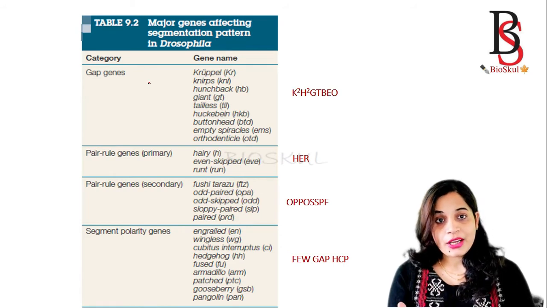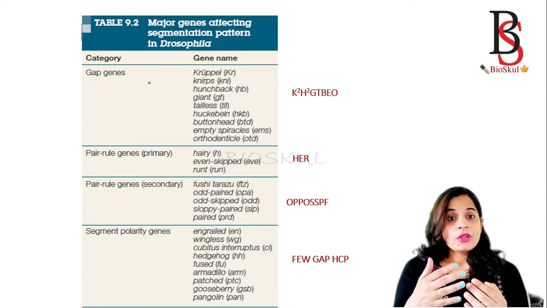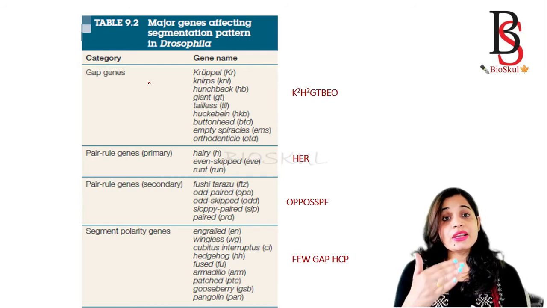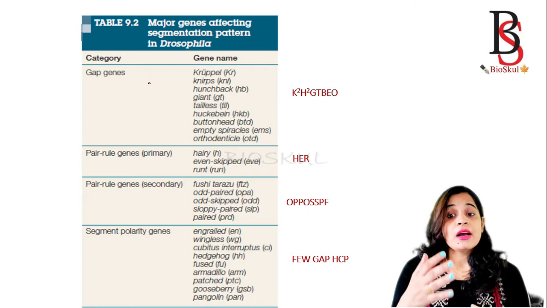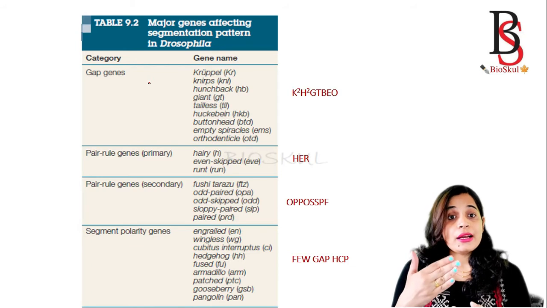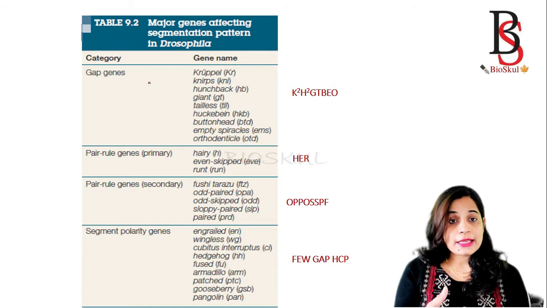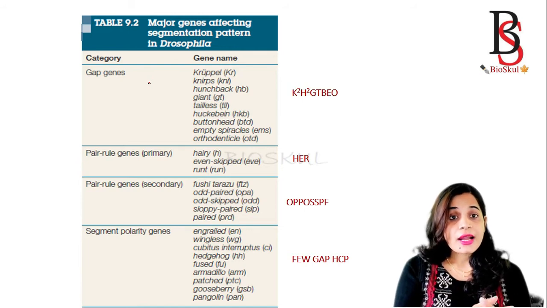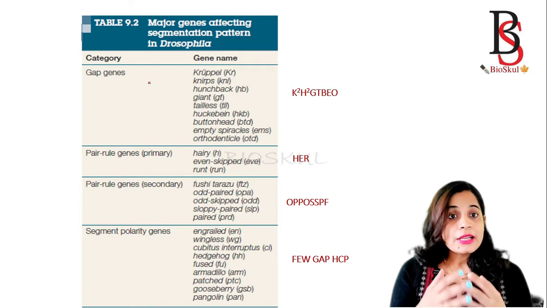This is very important because sometimes questions are asked. We know that in early development, it is first controlled by the maternal effect gene. Then the maternal effect gene will start the expression of the gap gene. Then when the gap gene is activated, it will activate the expression of the pair rule gene. Then the pair rule gene will activate the expression of the segment polarity gene. Then all together, gap gene, pair rule gene and segment polarity gene will activate another set of genes known as the homeotic genes, and the homeotic genes will help in the determination of the cell fate of the embryo.